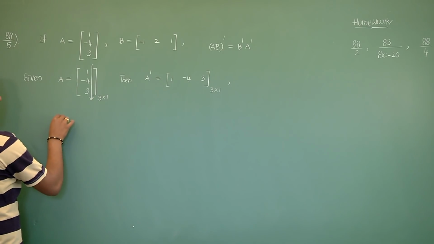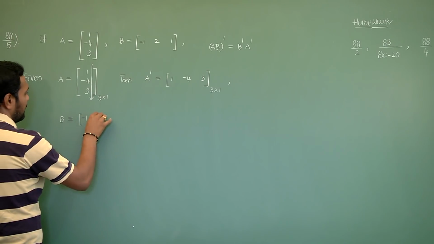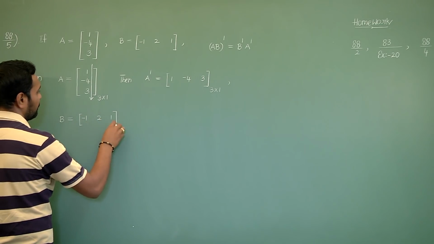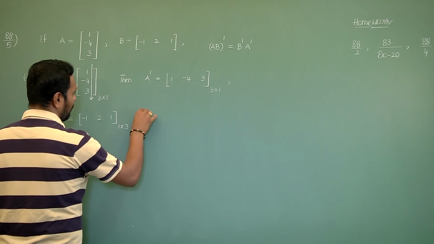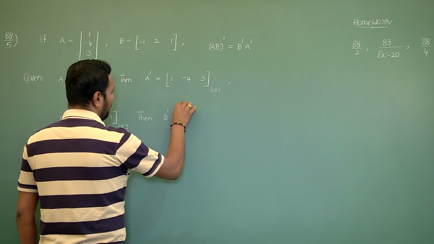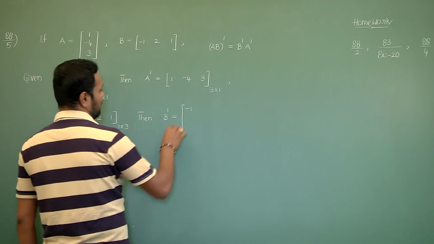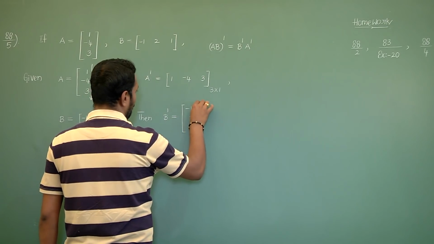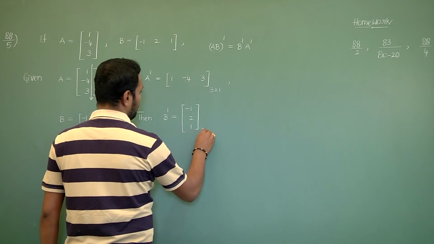In the same way, capital B equals, given, minus 1, 2, 1 of order 1 cross 3. Then B dash equals column elements minus 1, 2, 1 of order 3 cross 1.